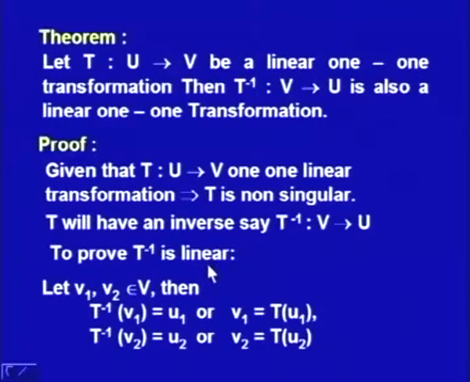Then if this happens to be a linear transformation, then we should prove that this T inverse is additive and homogeneous. So, first we consider two vectors V1 and V2 in V, then T inverse V1 is equal to U1 and T inverse V2 is equal to U2. This is our assumption. Then first means V1 is equal to T of U1 and second means V2 is equal to T of U2. This is because of the definition of T inverse.